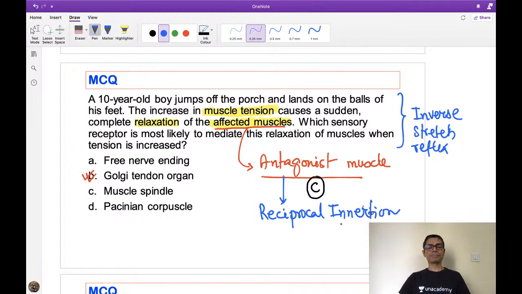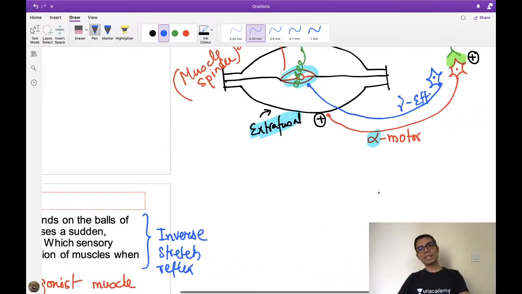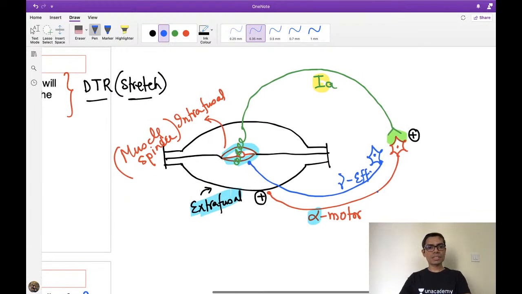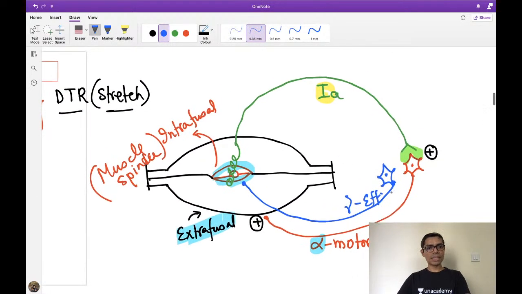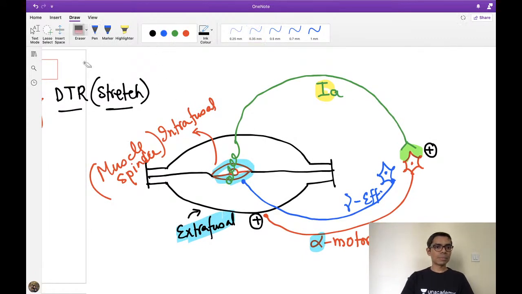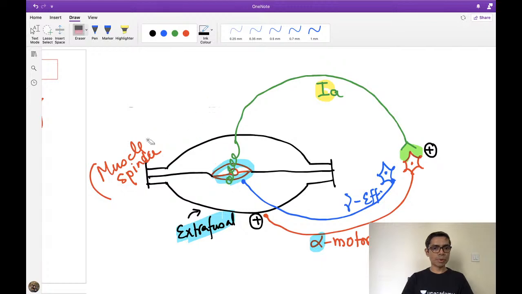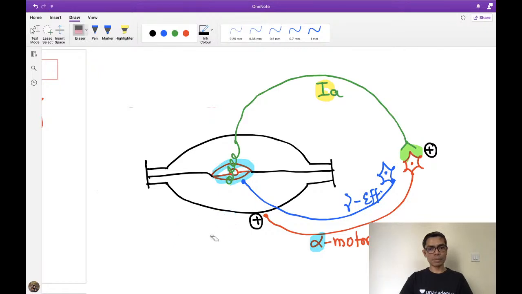Innervation, right? So now look at what is this inverse stretch reflex and what is this reciprocal innervation. I'll go back to the same diagram that we have already made. Now in this diagram I'm just wiping out all of these things so that we can concentrate more on our main part. I hope you have understood all of this, extrafusal, intrafusal, and all of them.